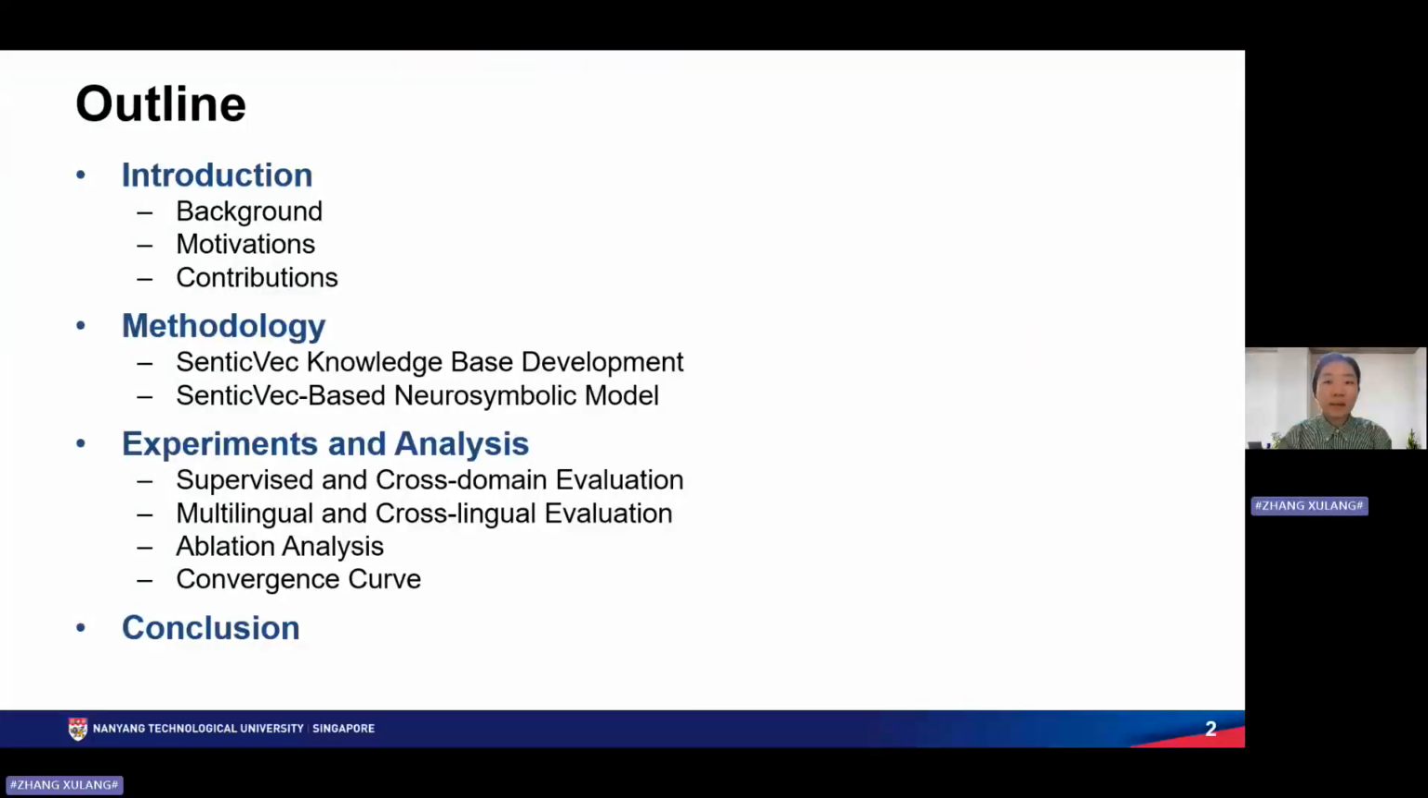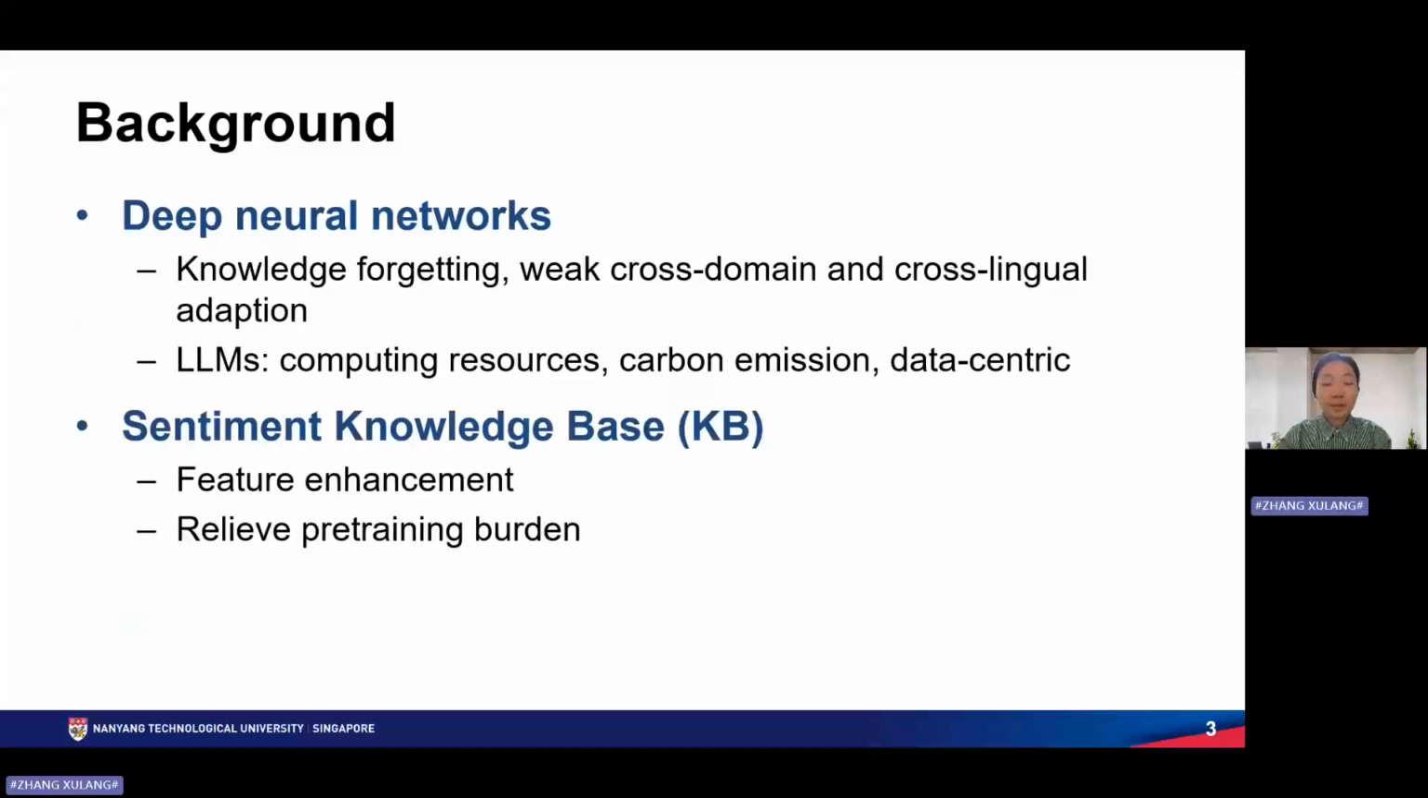Here is the outline of today's presentation. For the background, deep neural architectures are widely used for sentiment analysis, and the need for deep neural networks is usually due to the complexity of modeling language. For example, syntax and semantics will exhibit different patterns in different contexts. The trend in the research community is to make the model deeper and larger to learn these complex language patterns.